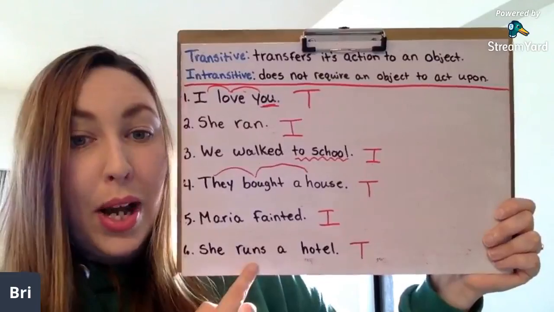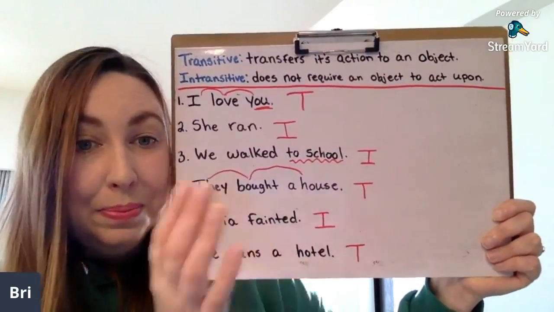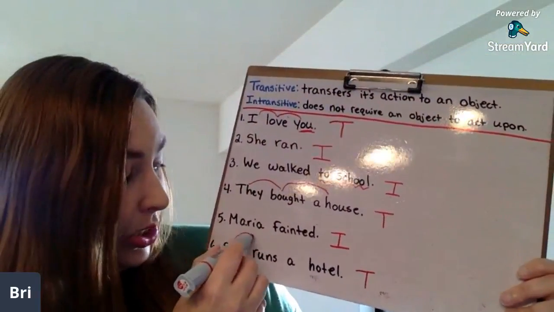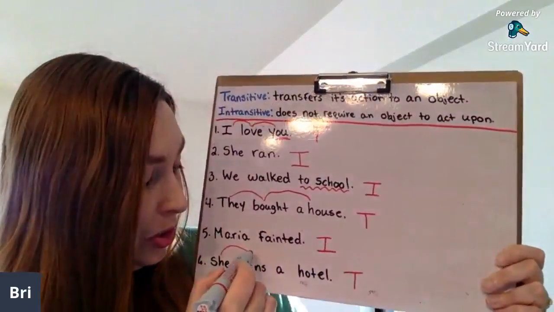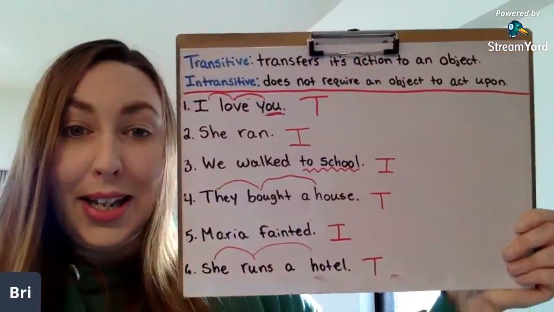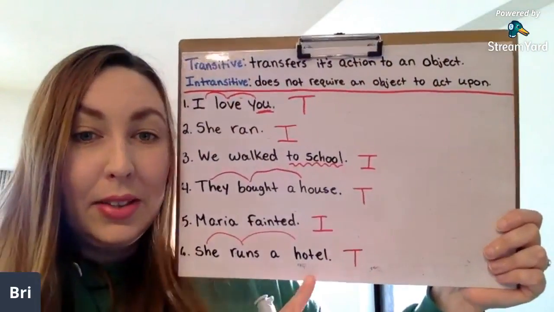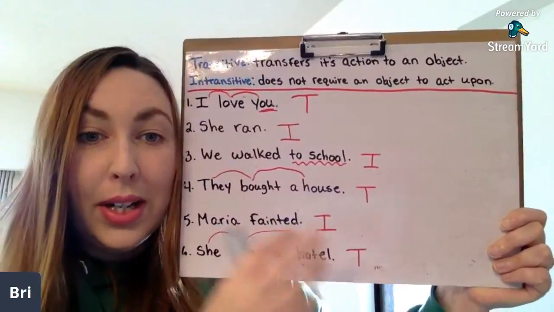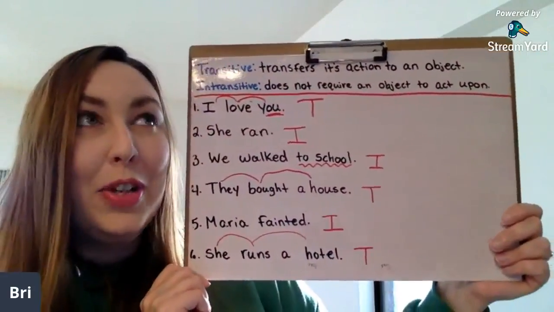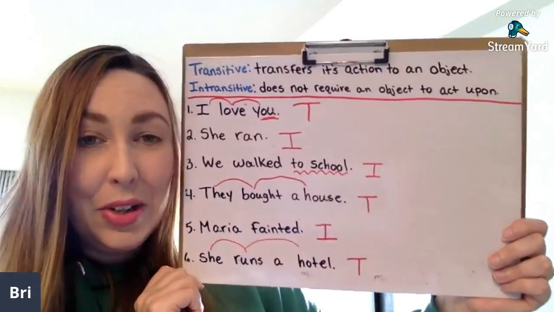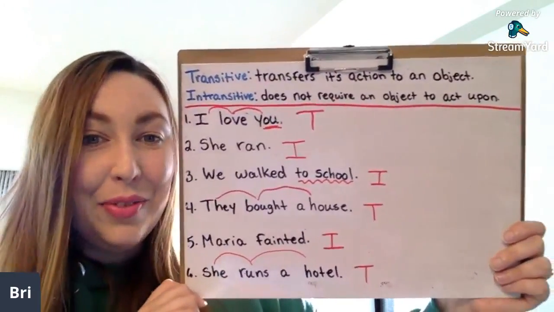So she runs a hotel. We could also say she operates a hotel. So she is doing the action. What is she doing? She's running. What is she running? What is she operating? She's operating, or she's running, a hotel. Very good. So we can make this transitive. A hotel was run, right? Very simple. So if you can make it a passive sentence, you know it's transitive. Intransitive cannot be passive. All right, very good.